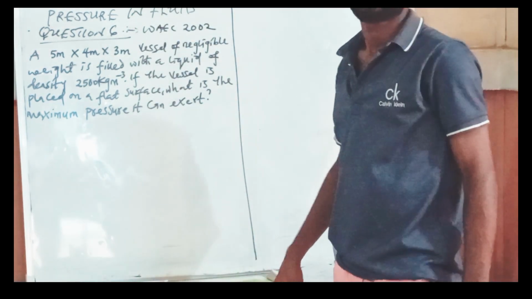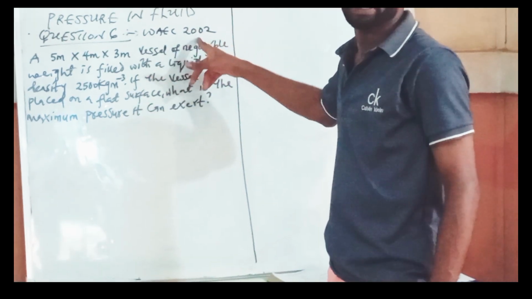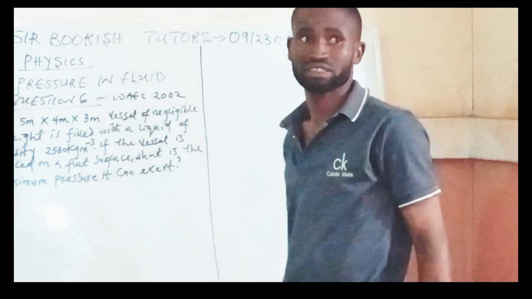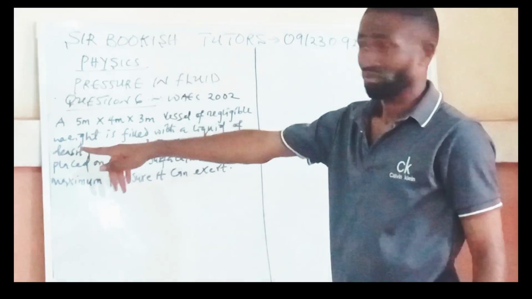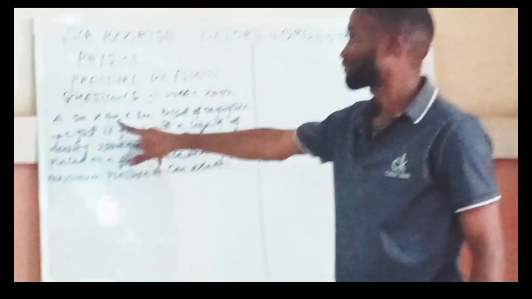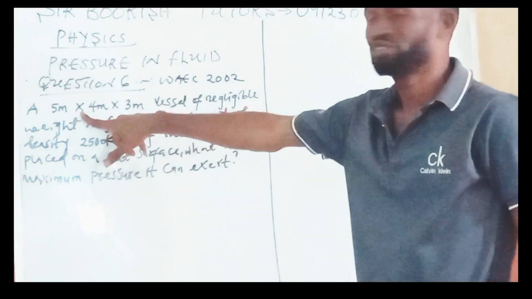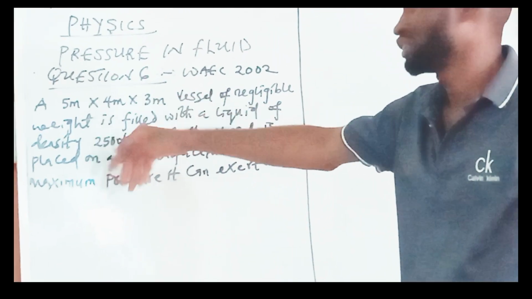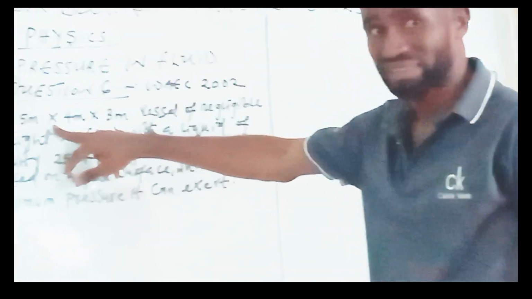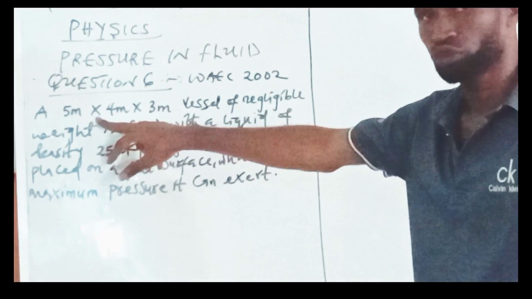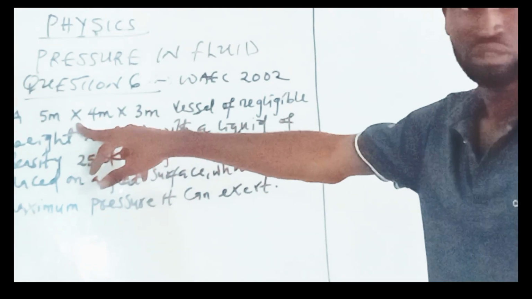Question number 6. We'll find this one from WAEC 2002. Let's read the question together. They said a 5 meter by 4 meter by 3 meter. This times means by, it's just a dimensioning. So it is by, don't go and multiply your own. You understand? It is by.